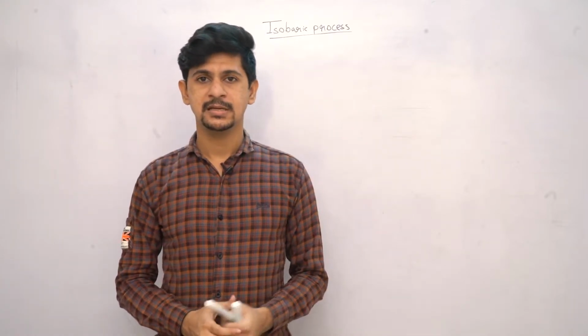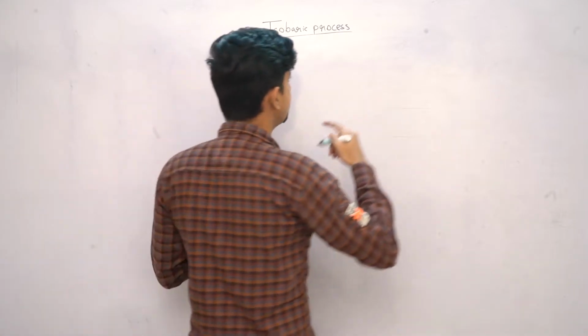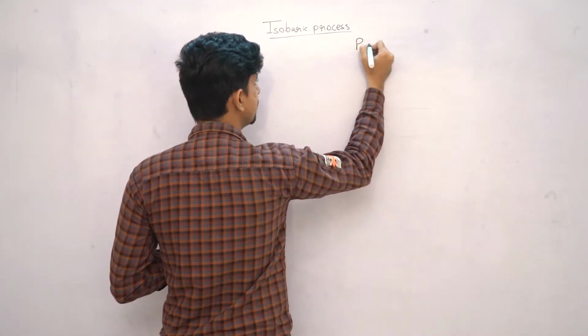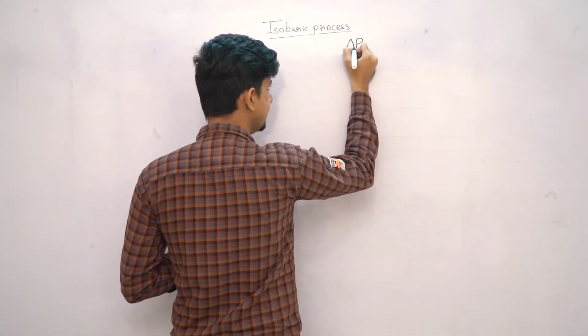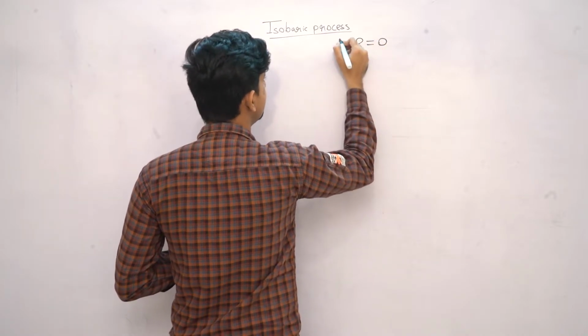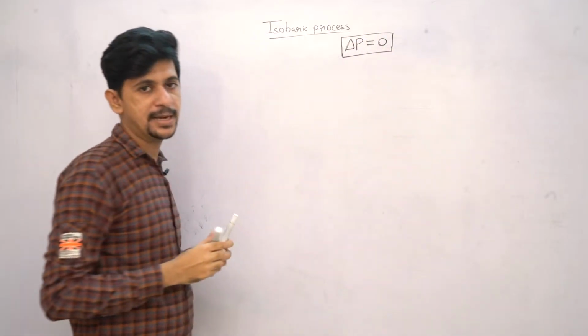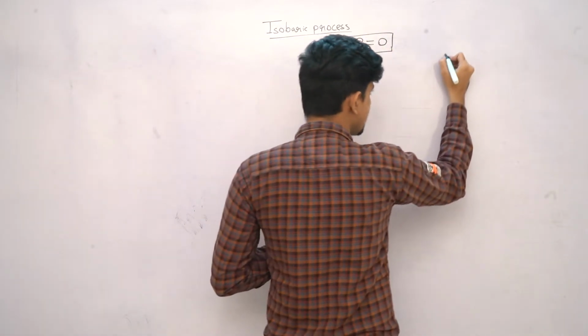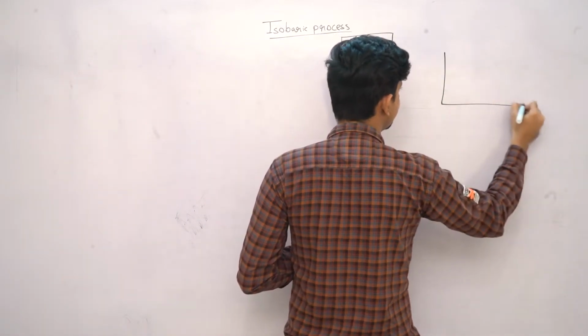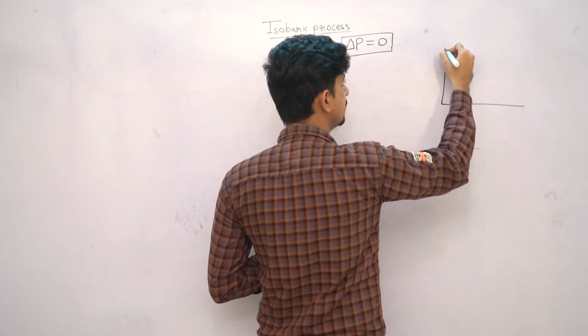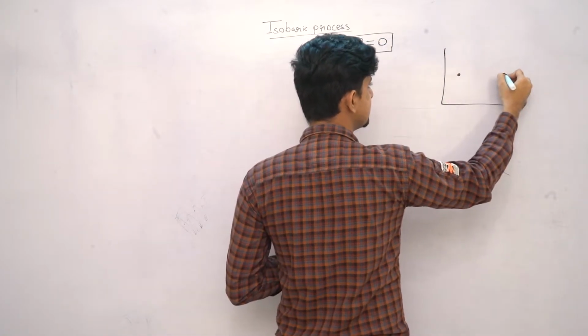So let's dive into the thermodynamics of isobaric process. So we know one thing, that is base for the isobaric process, by which the isobaric process is defined, that is pressure will not change at all. Pressure has to be same, right? So let me draw an isobar, that is PV diagram for isobaric process, that pressure is same.